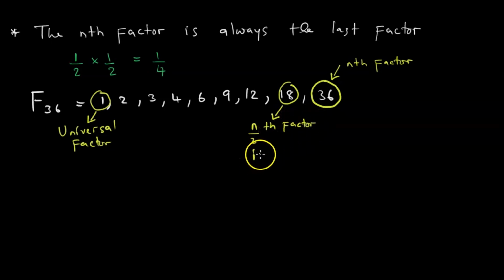We should know that it's if and only if n over 2, that is half of 36, is an element of the whole numbers, or rather positive integers. So that is what we have learned about factors. We have summarized everything we have to know about factors. Let us now discuss multiples.